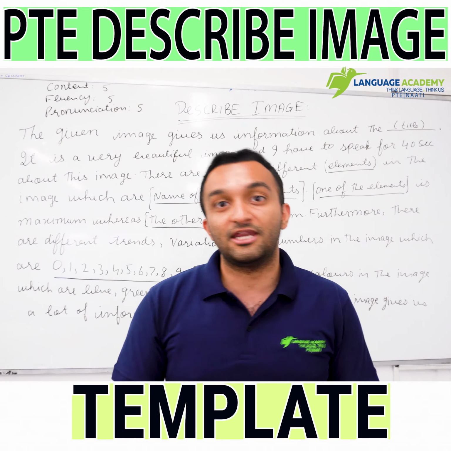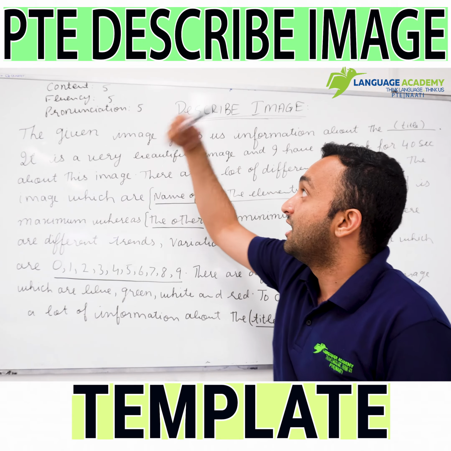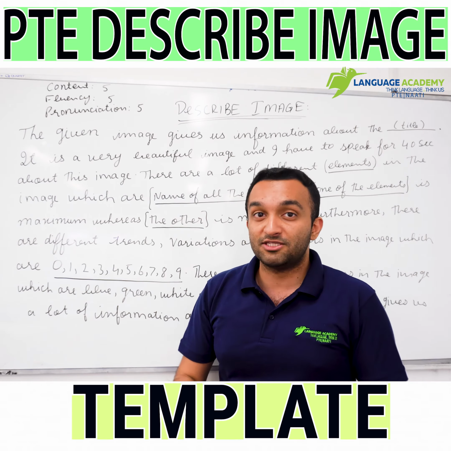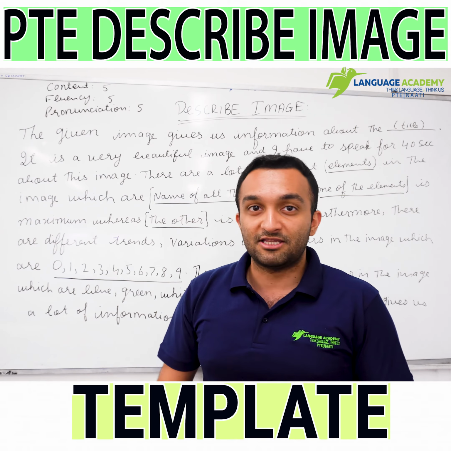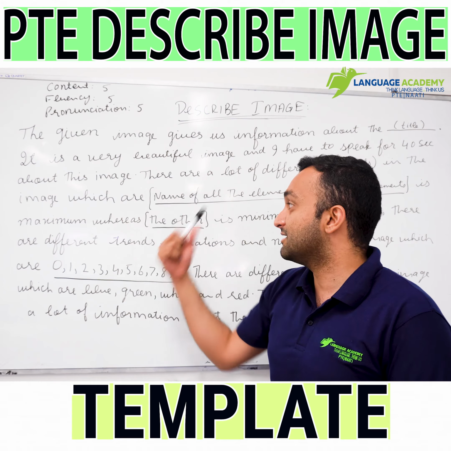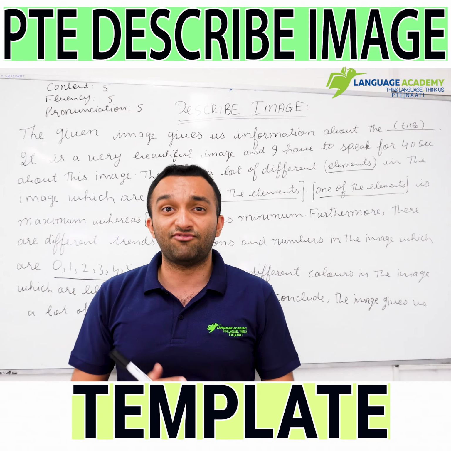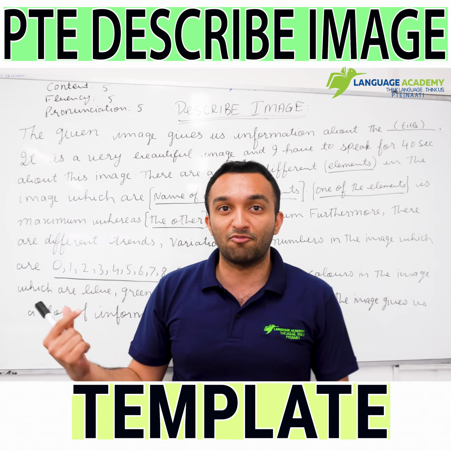As you already know, you will be marked on the basis of content, fluency and pronunciation. If you have memorized this template, you will be speaking very fluently. Your pronunciation will be correct, and with the help of the title, elements, numbers and so on, you have covered all the content. So this is the easiest 15 points which you can get inside your speaking module.